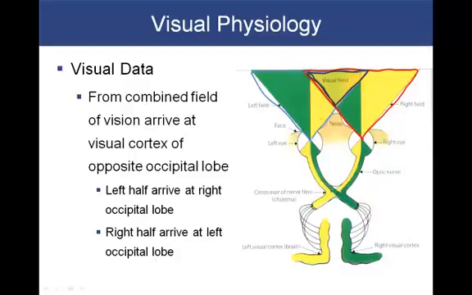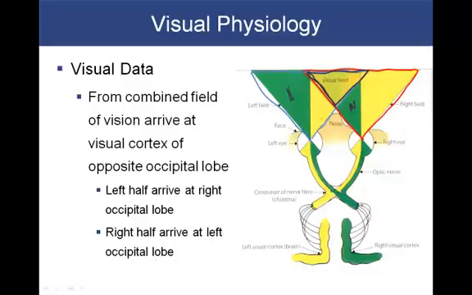So the combined fields of vision arrive at the visual cortex on the opposite occipital lobe. What that's referring to is the left field for each eye, here and here.